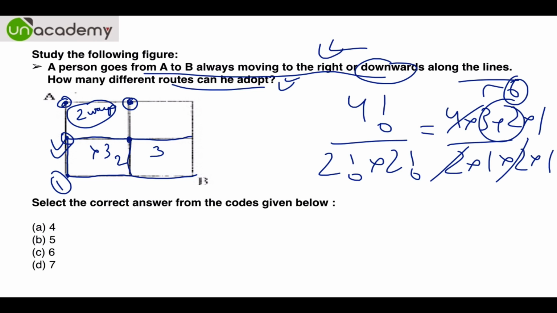Similarly, if you reach this point, you will reach here. So this becomes the fourth way. And if you reach here, then this is the fifth and this is the sixth. So the answer is 6. It's pure common sense, nothing big is needed. You can't go back or left, as the question does not allow you to. Otherwise, there would be immense possibilities.